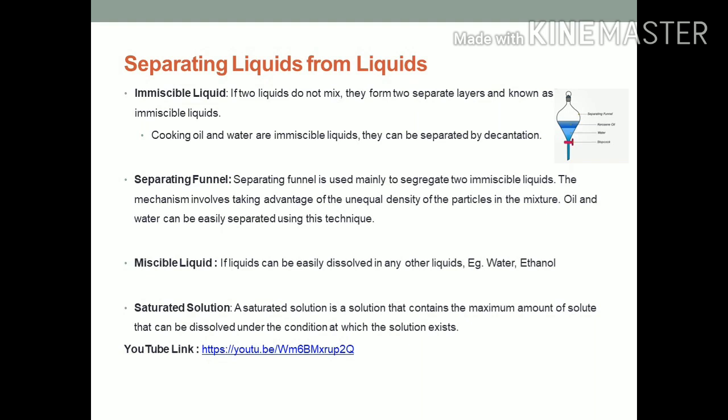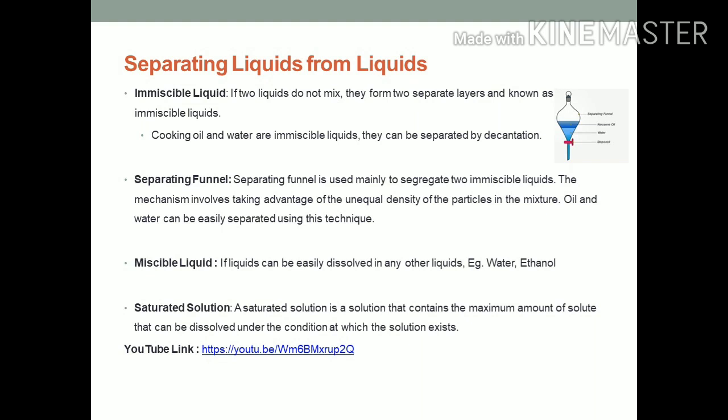Separating funnel is used mainly to segregate two immiscible liquids. The mechanism involves taking advantage of the unequal density of the liquids in the mixture. Oil and water can be easily separated using this technique as shown in the figure.